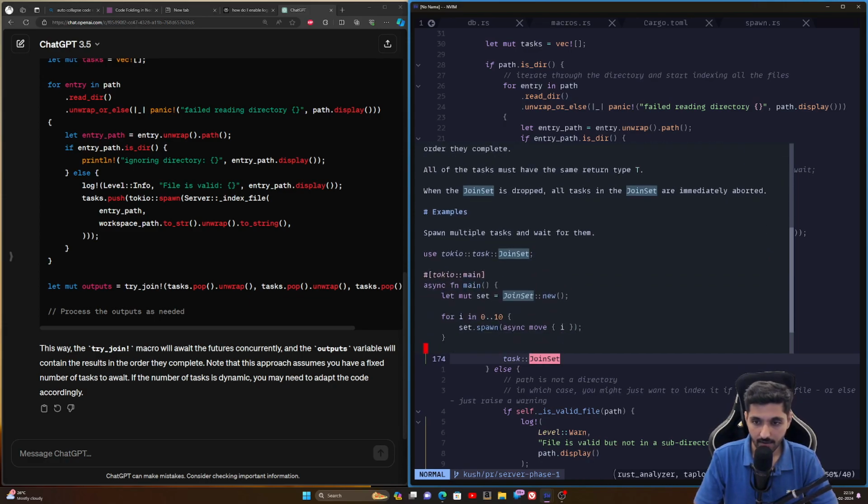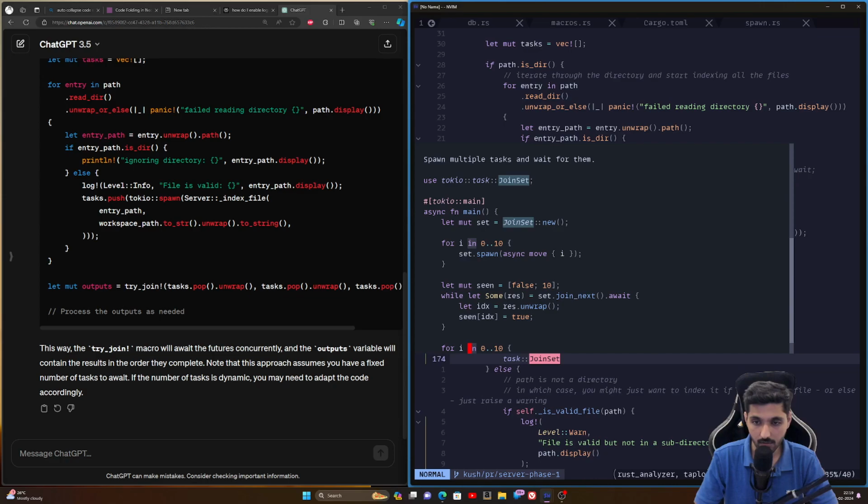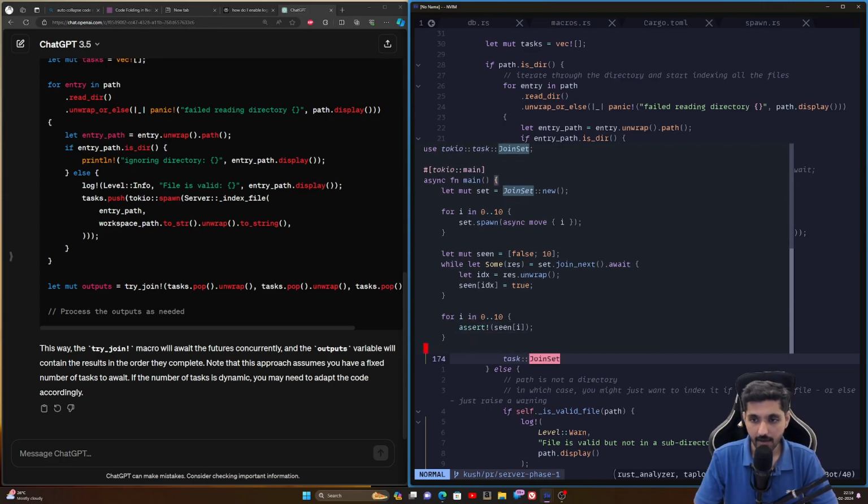Spawn multiple tasks and await them. Yes, this is what I'm looking for, right? So you create a set, JoinSet::new, and you do set.spawn. Okay. And what are they doing? seen equal to this, while let Some(result) = set.join_next().await. Okay, so this is how they're using it.